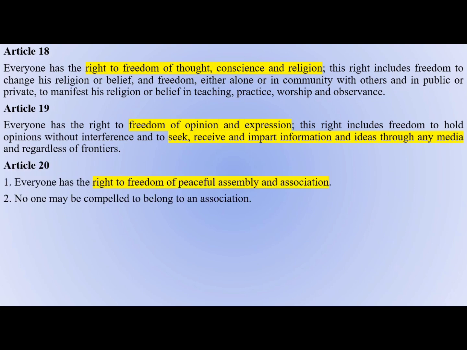Then Article 20, it says that everyone has the right to freedom of peaceful assembly and association. So Article 19 clause 1 subclause B of the Indian Constitution speaks about the peaceful assembly, and 19 clause 1 subclause C speaks of the association. So under this article there are two types of rights under the Indian Constitution.